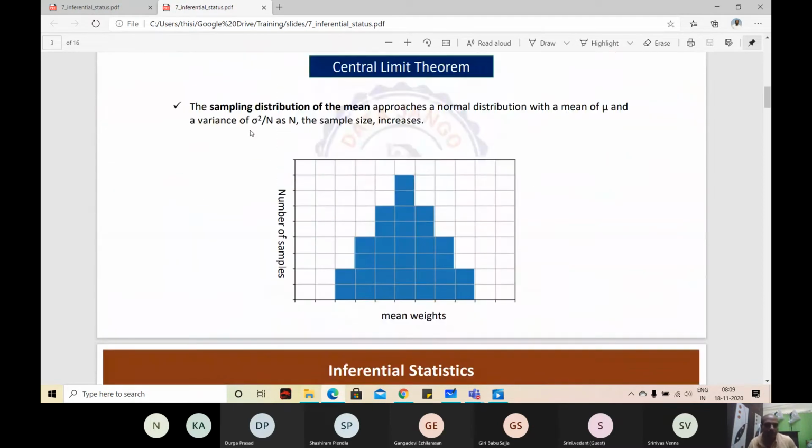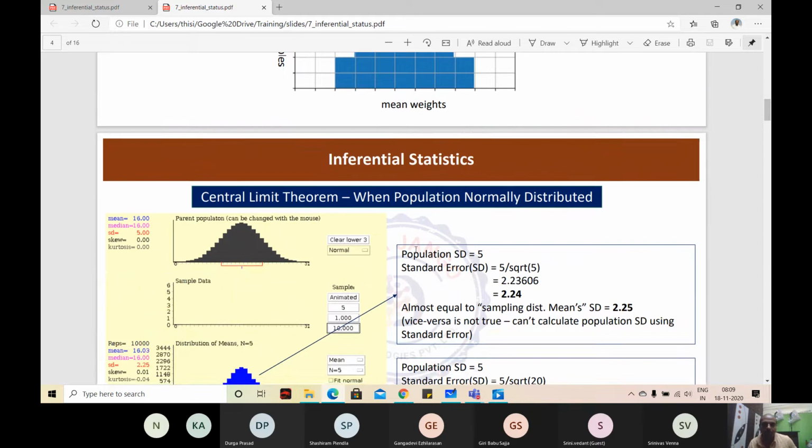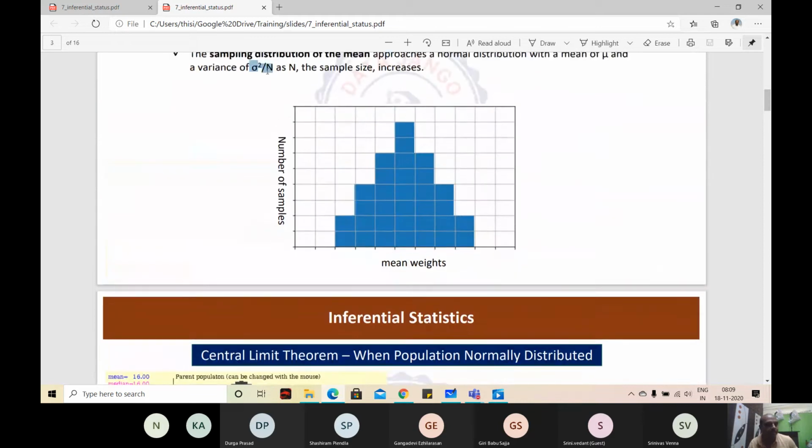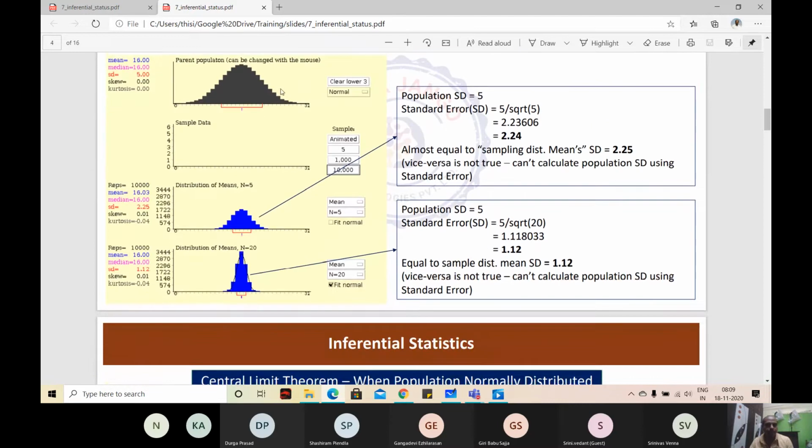But the formula to calculate the variance of this sampling distribution of mean is sigma square by n, or standard deviation is sigma by square root of n. There is no confusion, right? Standard deviation is sigma by square root of n. Is it clear? Variance is sigma square by n means standard deviation is sigma by square root of n. Okay. So we can calculate the standard deviation of these means. How do you calculate standard deviation of those means?